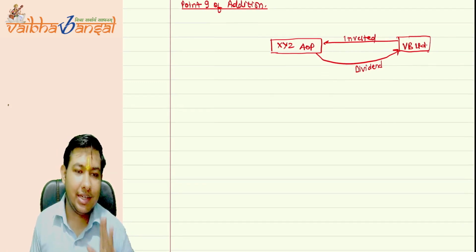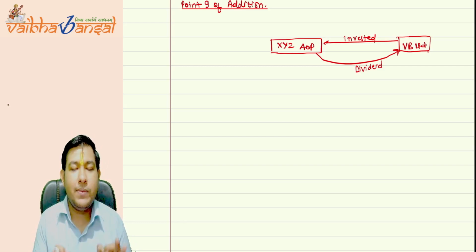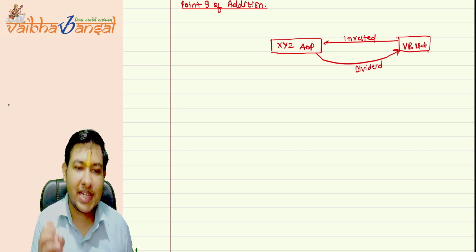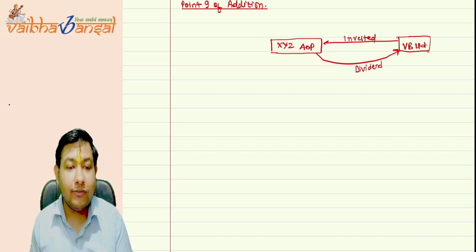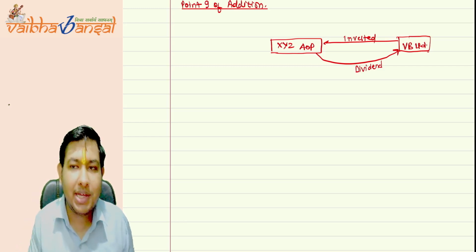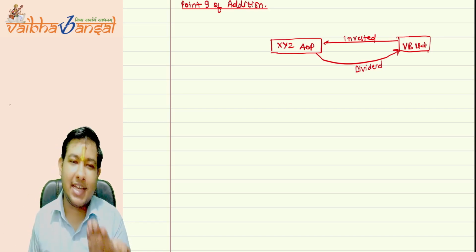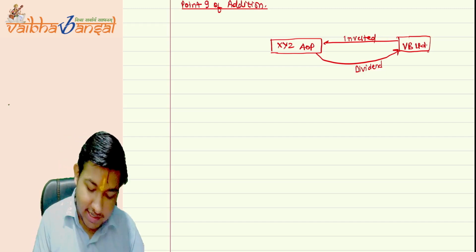Now, if you study the AOP chapter, they say the AOP income will be taxable at the maximum marginal rate if any member of the AOP has total income that exceeds the basic exemption limit. What does it say?